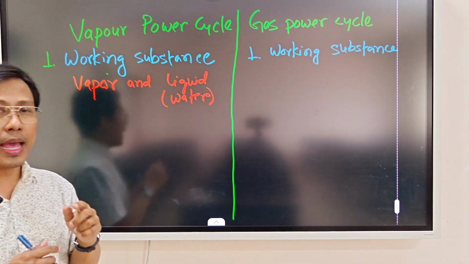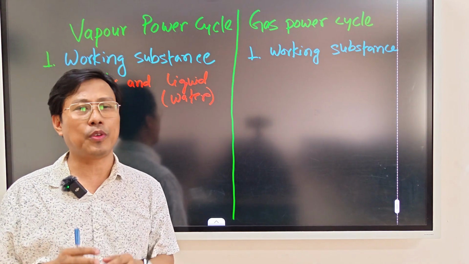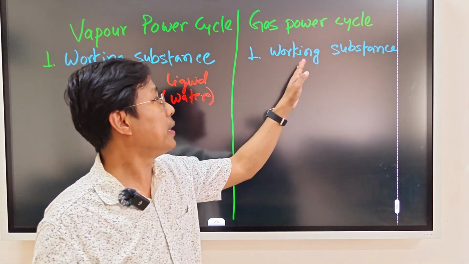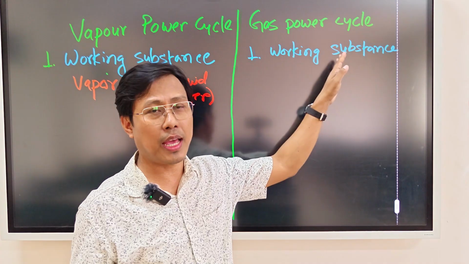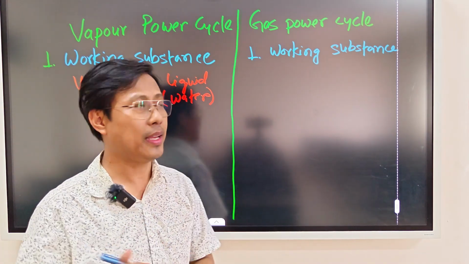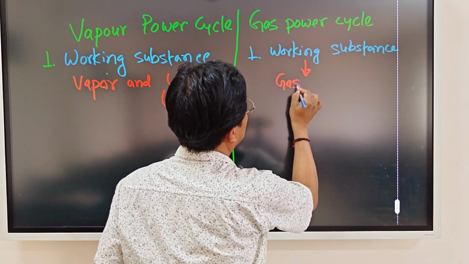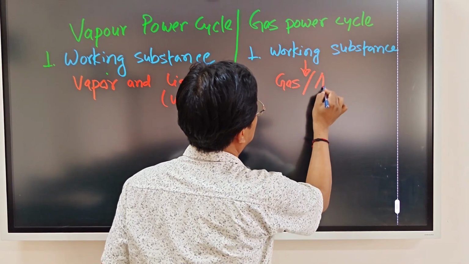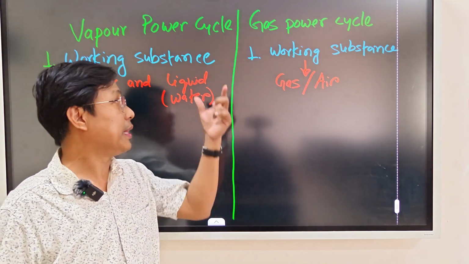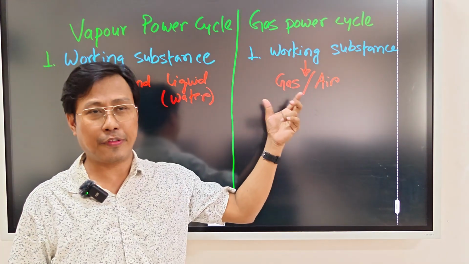So here we have different phases of working substance. But in the gas power cycle the working substance is air or gas. Clear?